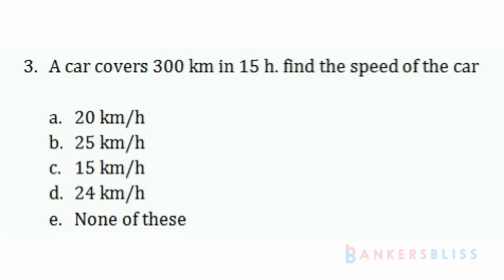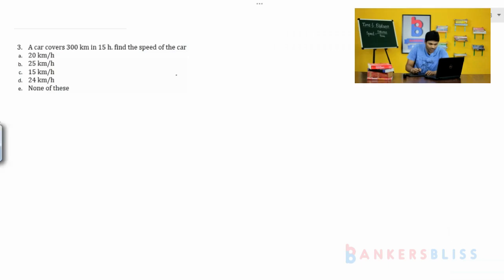A car covers 300 kilometer in 15 hours. Find the speed of the car. So what do you mean by speed? Speed is equal to distance by time. So distance is 300 kilometer by time, that is 15 hours. So 15 2s are 30, 20 kilometer per hour. So option A is the right answer.